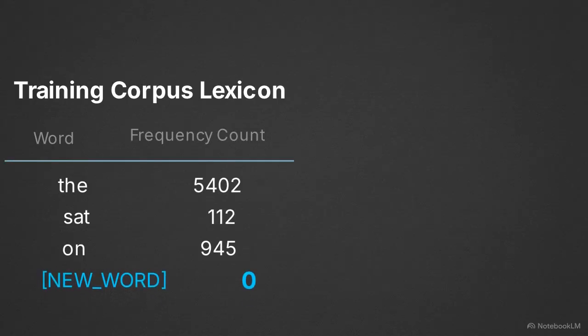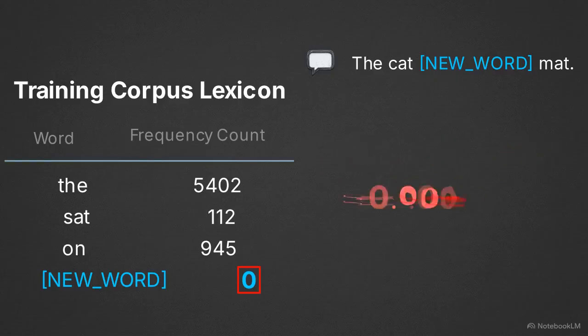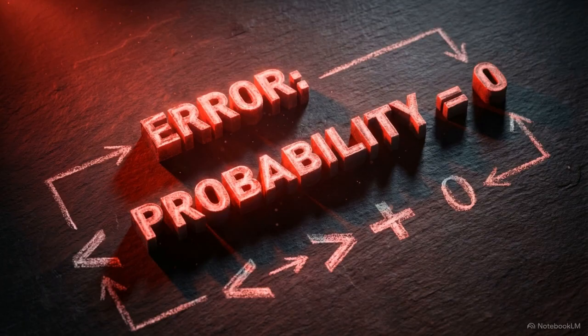If a word was never seen during training, its frequency count in the n-gram model is exactly 0. Because the chain rule multiplies all sequence probabilities together, a single term that drops to 0 acts as a mathematical kill switch. In a purely multiplicative probability system, the absolute certainty of a single 0 occurrence completely paralyzes the model's ability to predict the sequence.